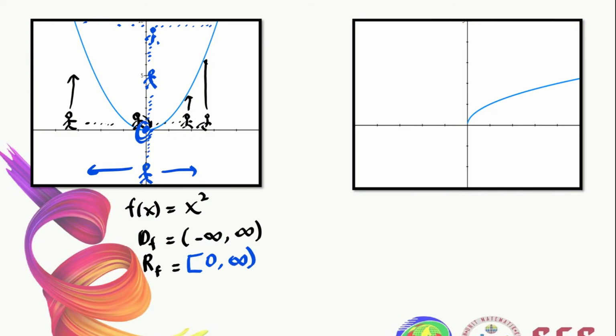Now look at the second graph here, which is the function square root of x, and we need to state the domain and range of this function.